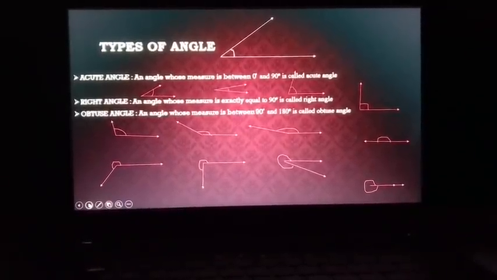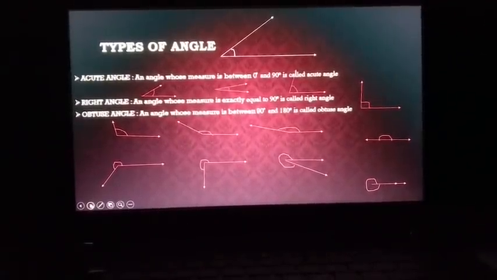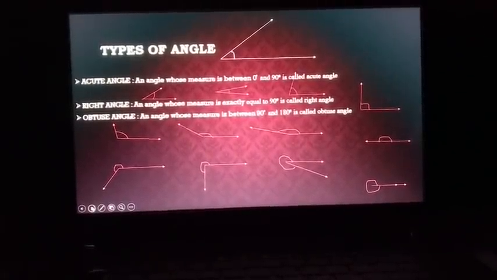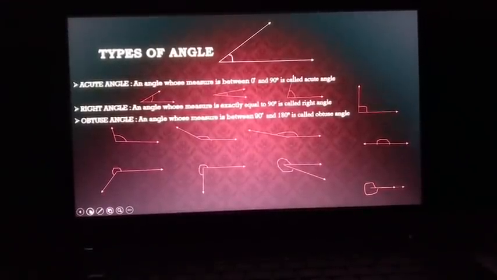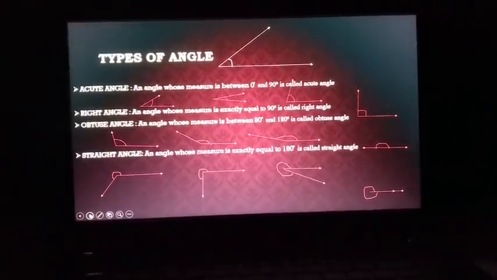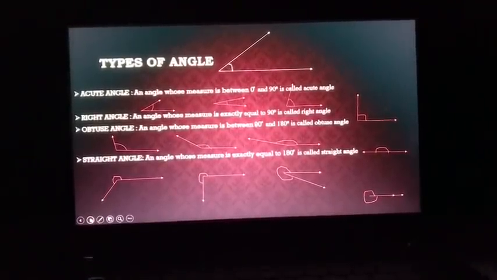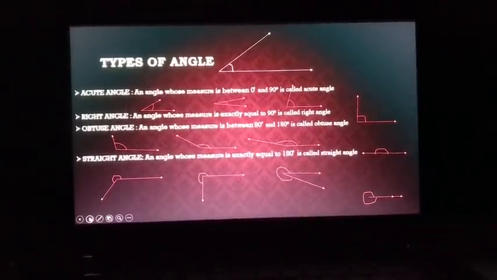The next is the obtuse angle. An angle whose measure is between 90 degree and 180 degree is called an obtuse angle. Again, here the range is from 91 degree to 179 degree. So, there are various obtuse angles. The next type is the straight angle. An angle whose measure is exactly equal to 180 degree is called a straight angle.